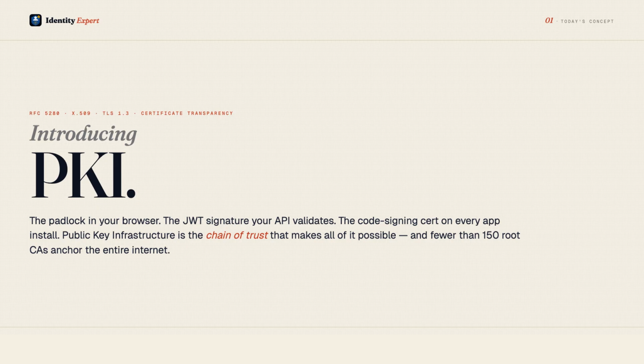By the end of this video, you'll understand exactly how X509 certificates work, how the chain of trust is validated, how revocation works, and what post-quantum cryptography means for PKI.